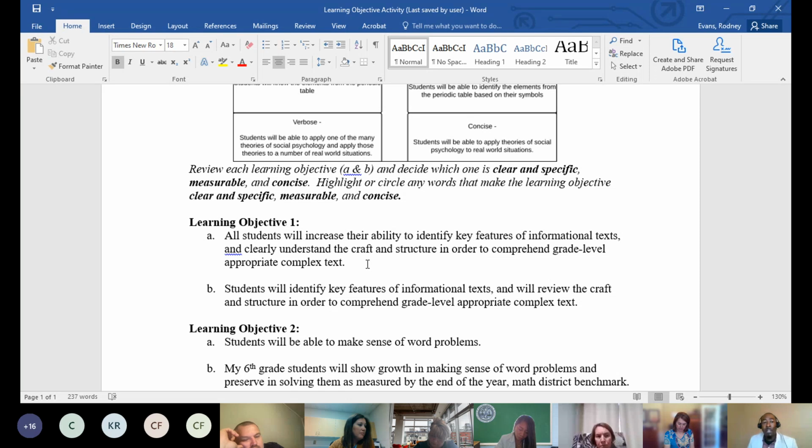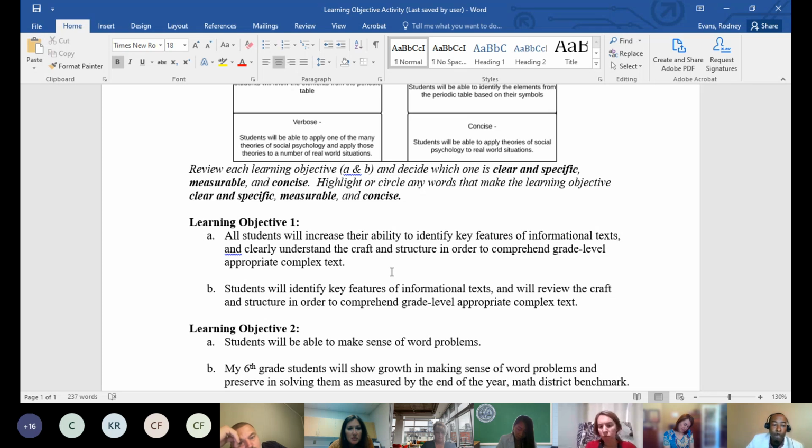So that's one thing definitely, that all students are involved in this SLO. And you can see the growth portion of the statement, they will increase their ability. Absolutely. So the well written SLO statement, I'm sorry, would be A for that reason.